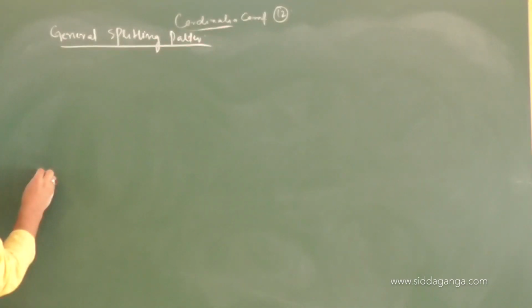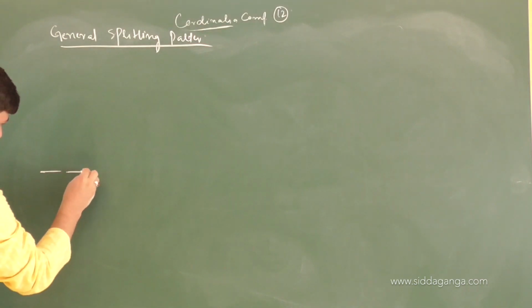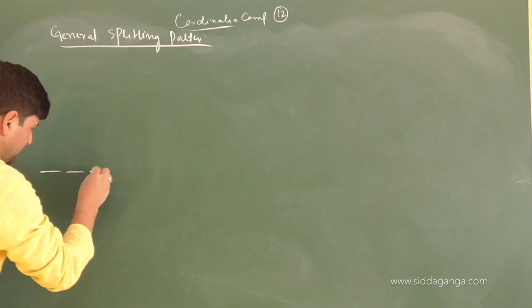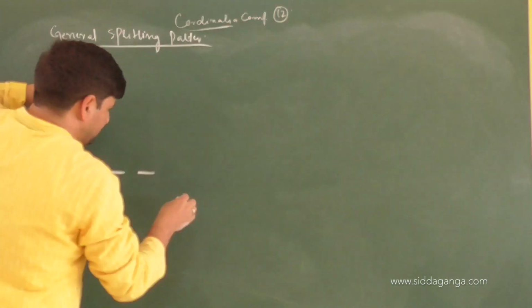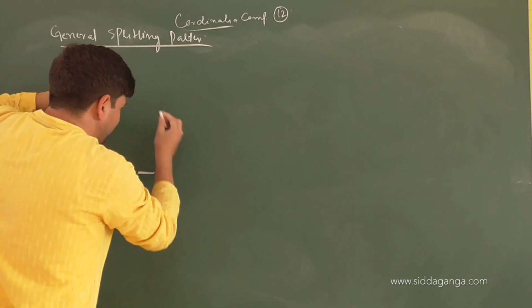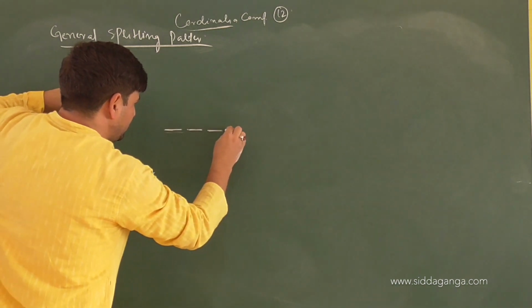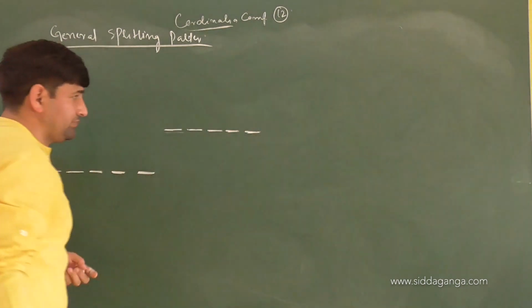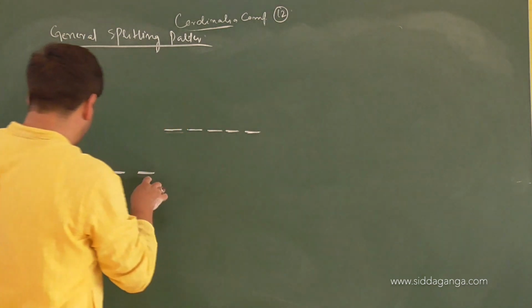We have 1, 2, 3, 4, 5. Then lifting of degeneracy in presence of ligand field will occur. It will give you 1, 2, 3, 4, 5. Correct or not? This will break the energy diagram.